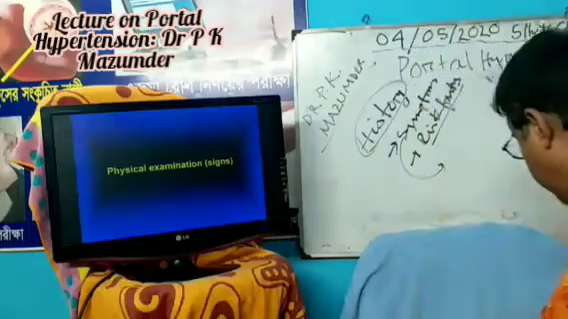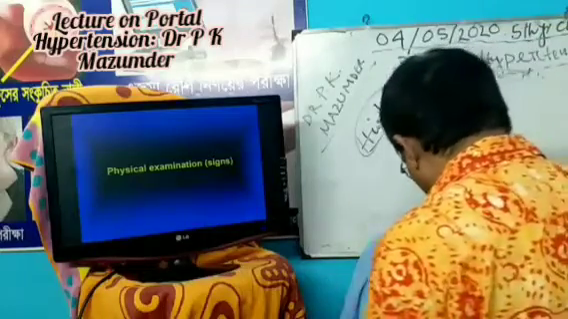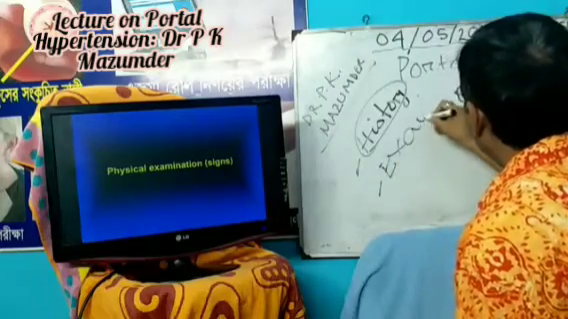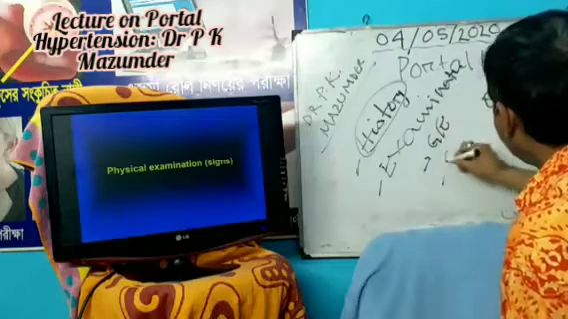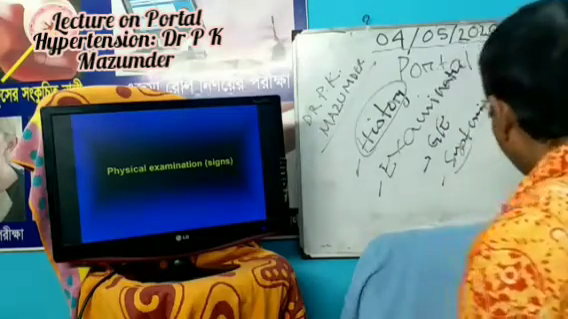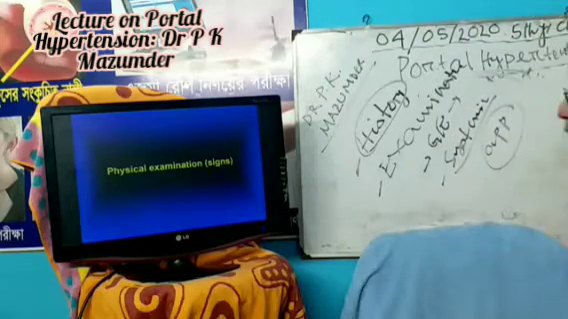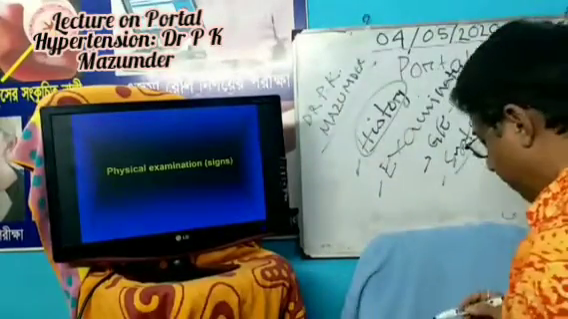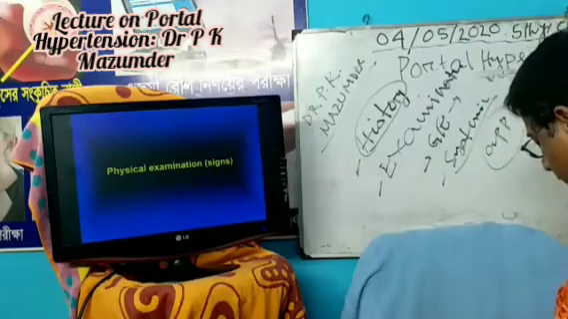Now, physical examination, that is signs. So after the history, we should do the examination: general examination and systemic examination. In the general examination, what is the appearance? Can you tell me the appearance of the patient in case of portal hypertension? Appearance: ill looking, not normal looking, ill looking,